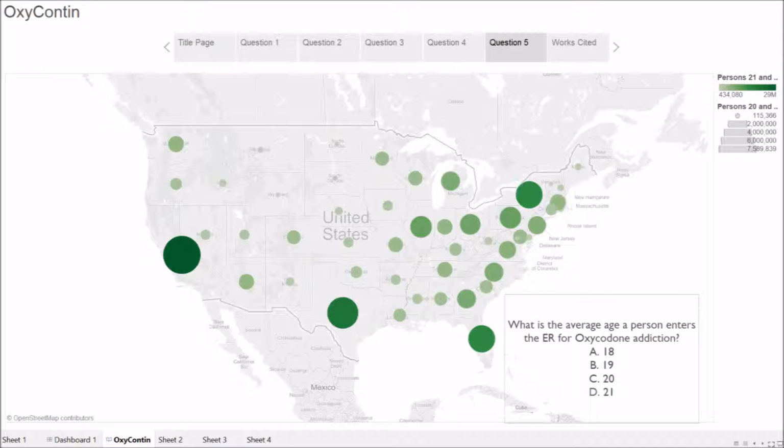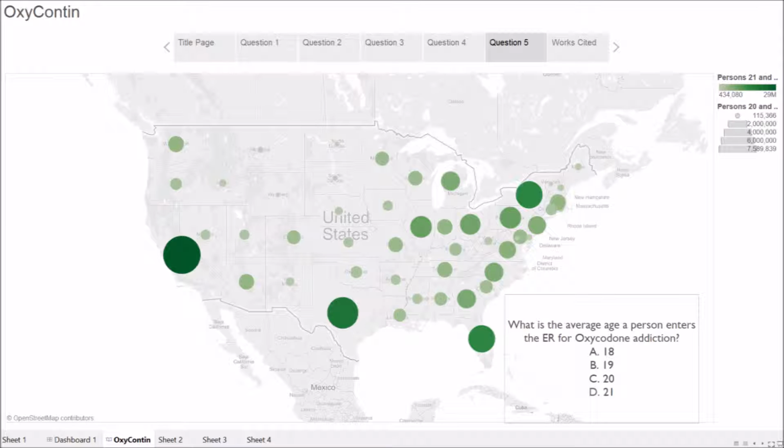example. You can see in this visualization that any darker color signifies more 21-year-olds and older visiting the ER for an OxyContin addiction, while the size of the circle represents kids that are 20 and under who will come in for an ER visit.